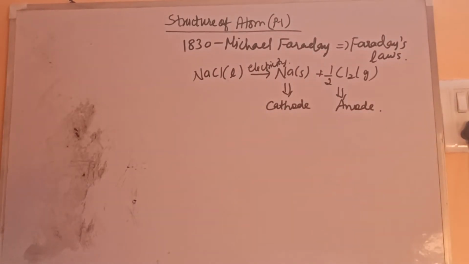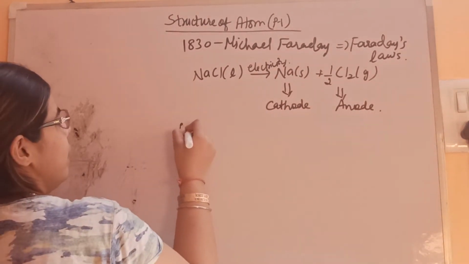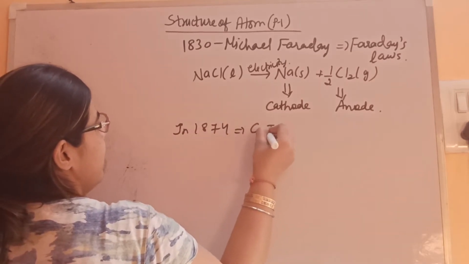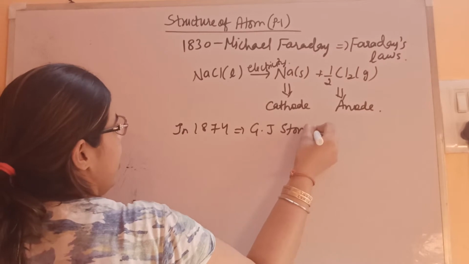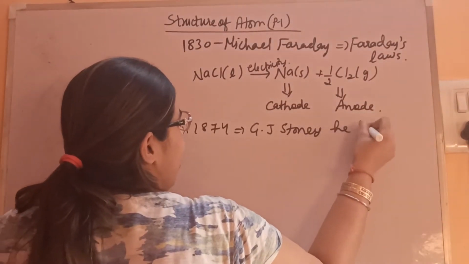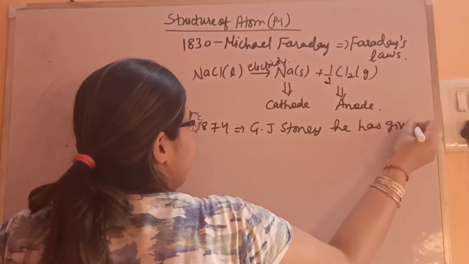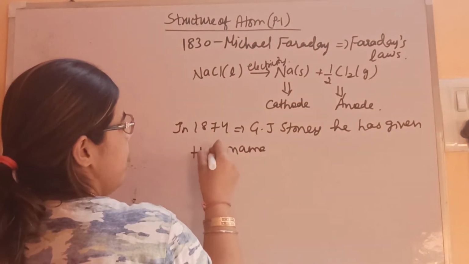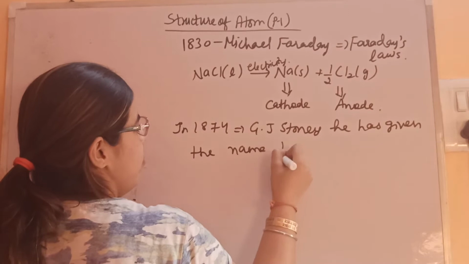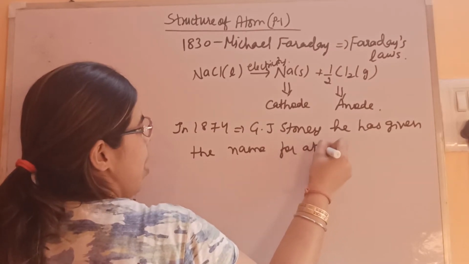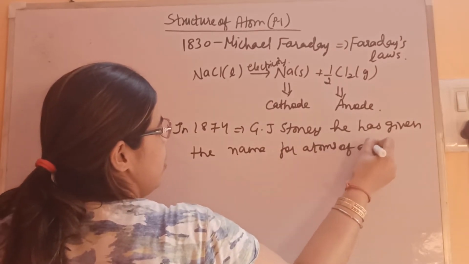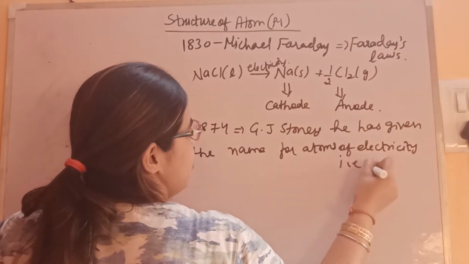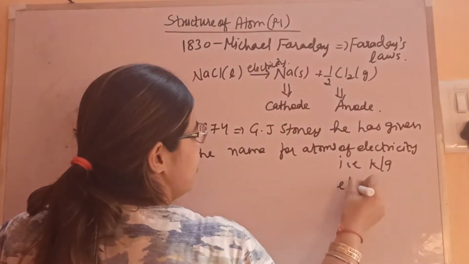Then in 1874, G.J. Stoney gave the name for the atoms of electricity, that is known as electrons.